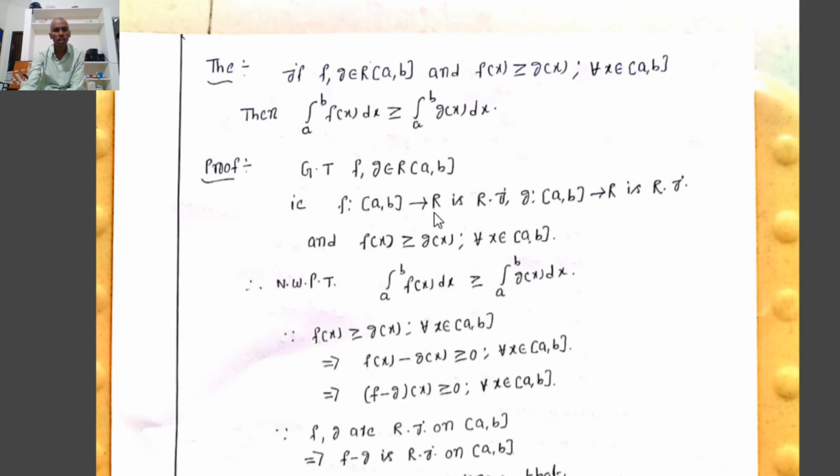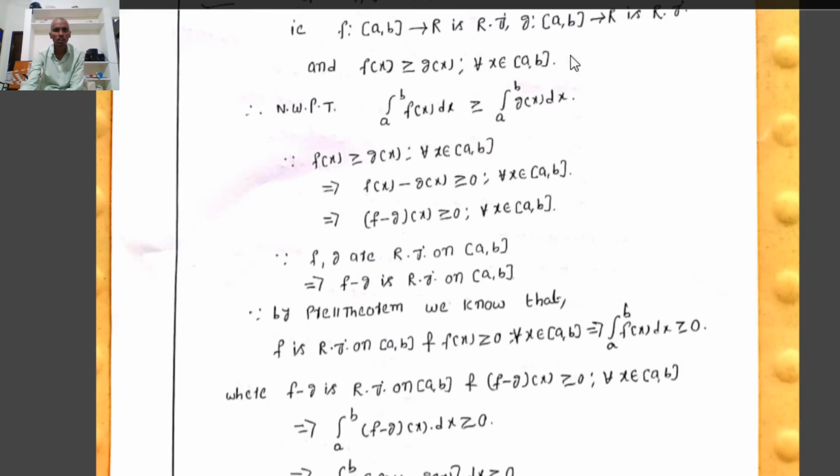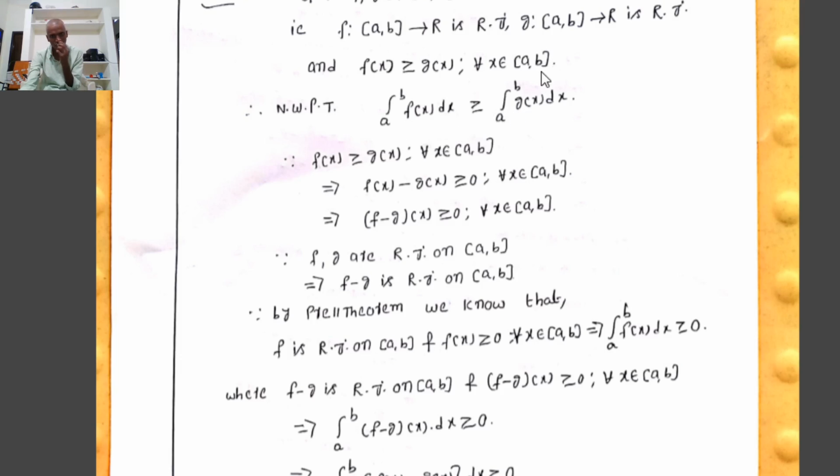Proof: given that f from [a, b] to R is Riemann integrable and g from [a, b] to R is Riemann integrable, and f(x) ≥ g(x) for all x in [a, b]. Now we have to prove that the integral from a to b of f(x) dx is greater than or equal to the integral from a to b of g(x) dx.